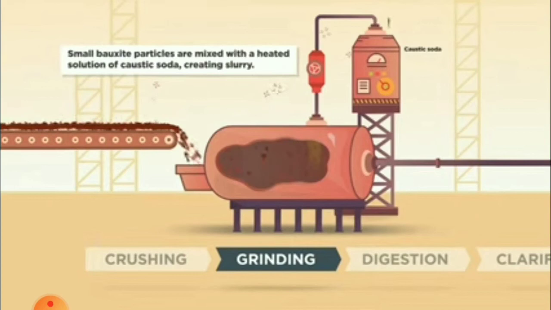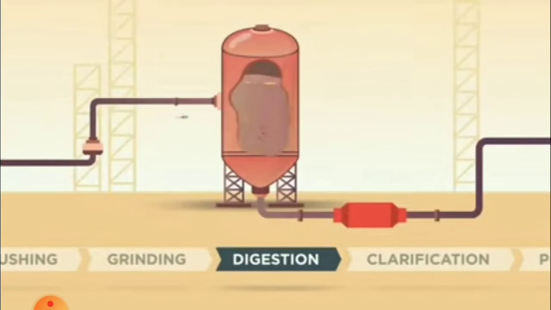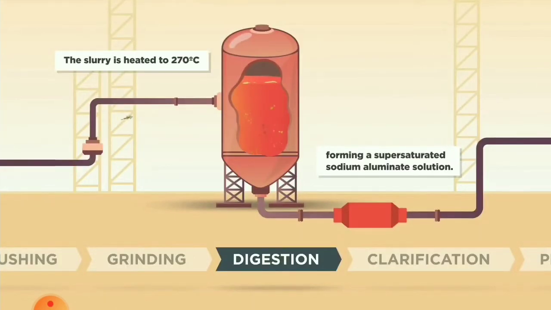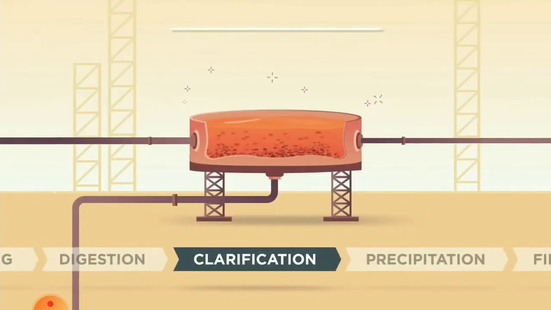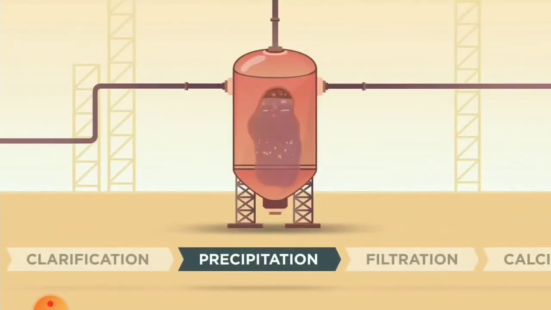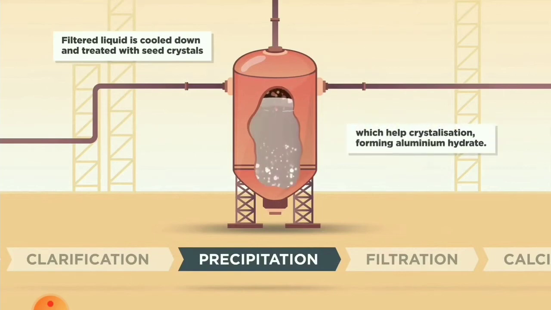Small bauxite particles are mixed with the heated solution of caustic soda here in the digester. Further in the digester this slurry is again heated. Here the temperature is given, but you follow the temperature of your textbook. Sodium aluminate is formed. It is clarified, washed, filtered, and precipitation takes place. It has to be cooled down and formed into crystals.